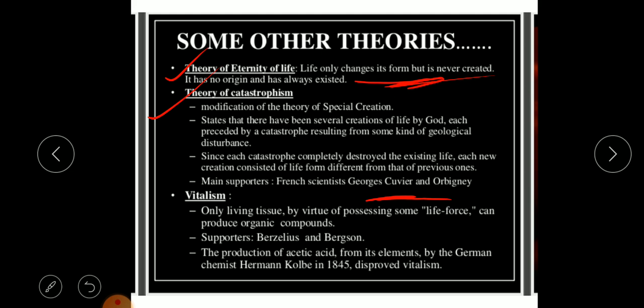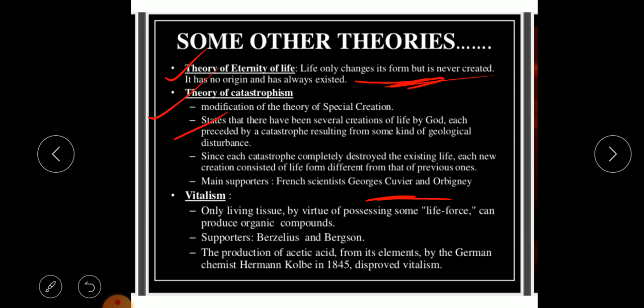So these destructions include Earth's crust upheavals, mountains, different forms of pattern which we see.